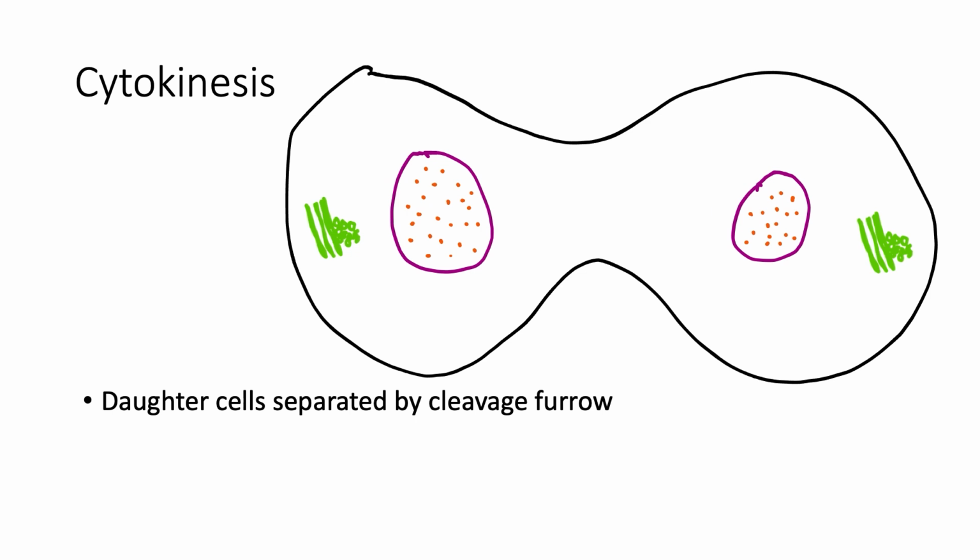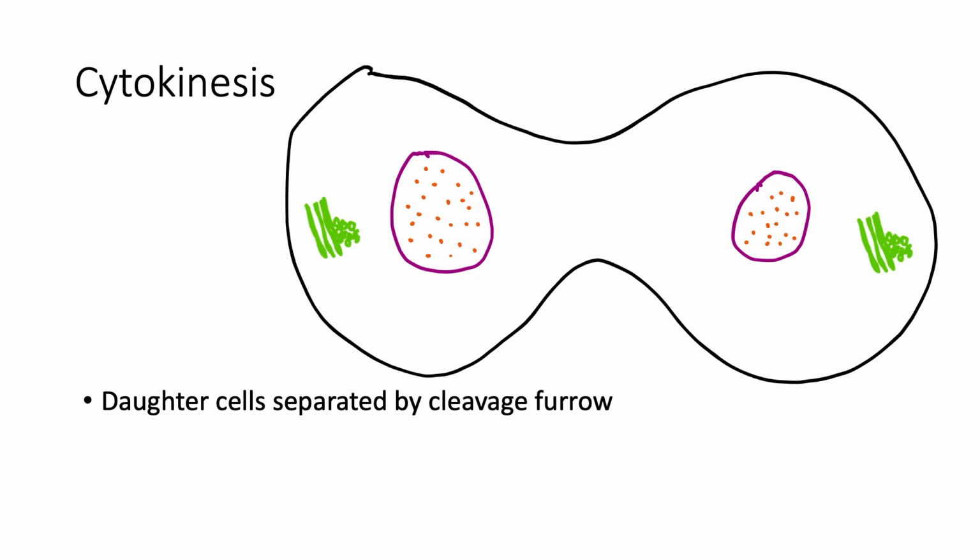Cytokinesis is the last part of mitosis and is also the simplest. Basically, the two daughter cells officially separate as a membrane forms between them and they both go their own ways. This membrane that comes to separate them is called a cleavage furrow in animals.